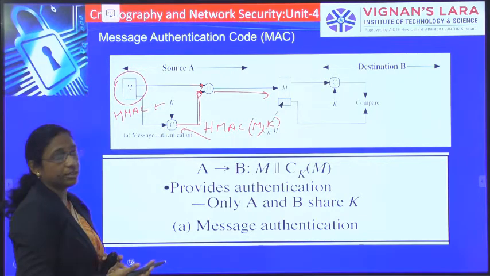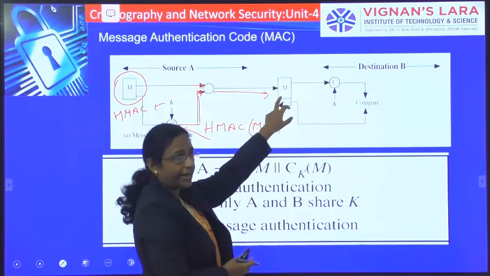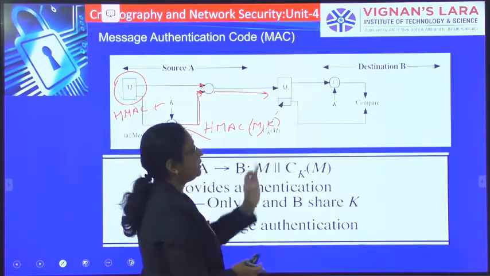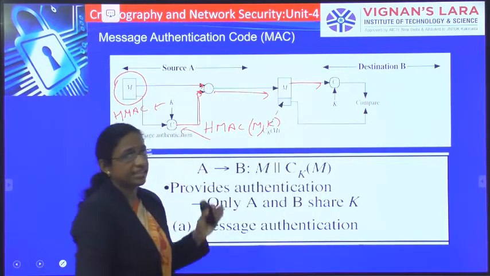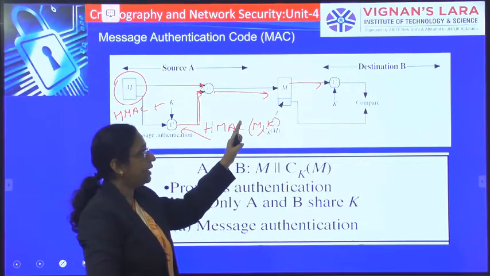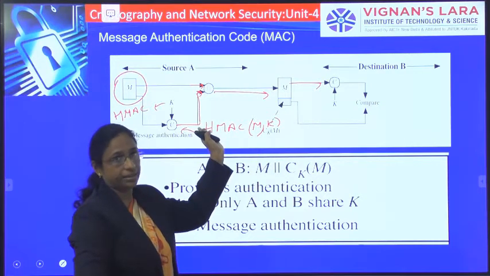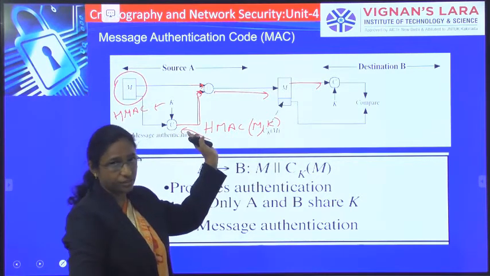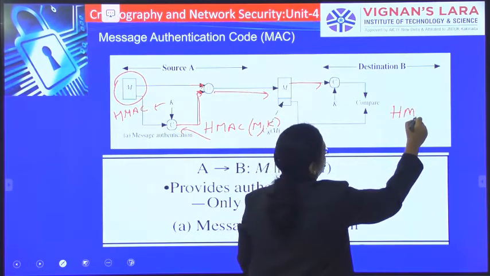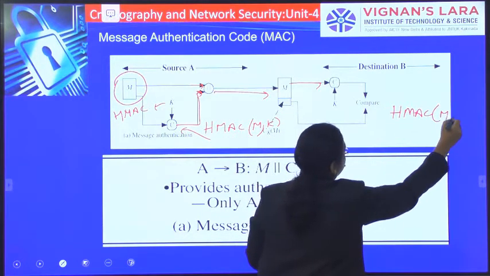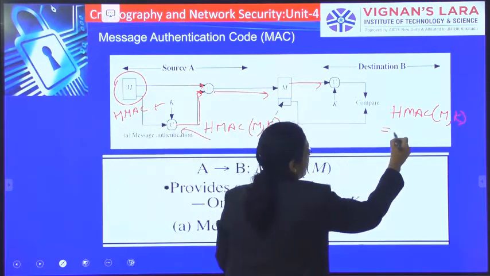Whatever the message and MAC code, both are appended and sent to the receiver. The receiver extracts the message, and on that message again applies the same HMAC algorithm. Since the sender has used the HMAC algorithm, the destination again does the HMAC algorithm on message M with the same key K, and again gets some MAC code.